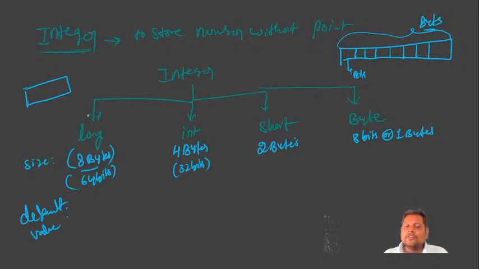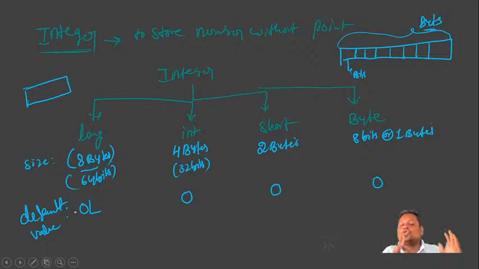What is the default value of long? 0L is the default value of long. And what is the default value of int? It is only 0. Short also 0 and byte also 0. Remember these default values. There is a chance sometimes they will ask what is the default value stored in a long data type or integer data type.